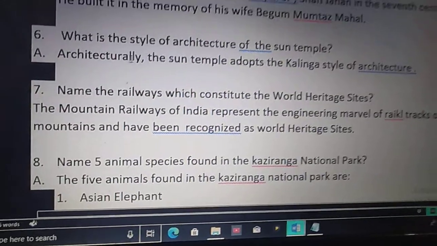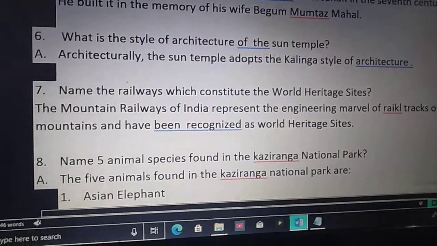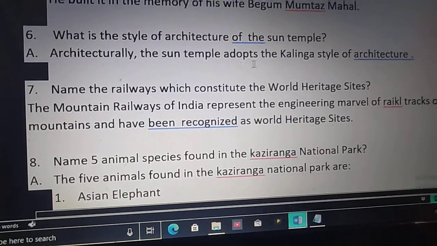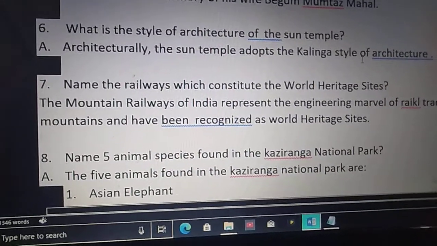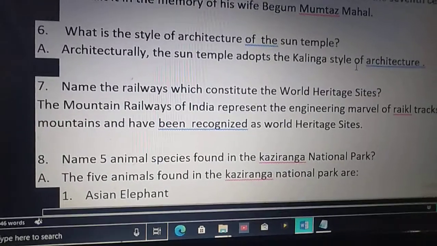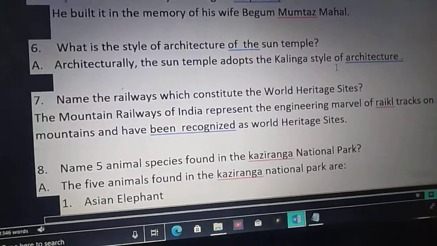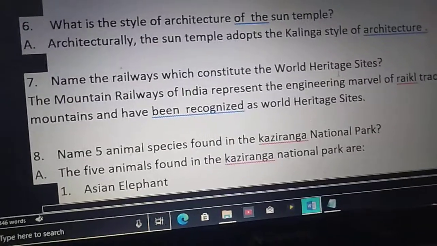Sixth one. What is the style of architecture of the Sun Temple? Architecturally, the Sun Temple adopts the Kalinga style of architecture.